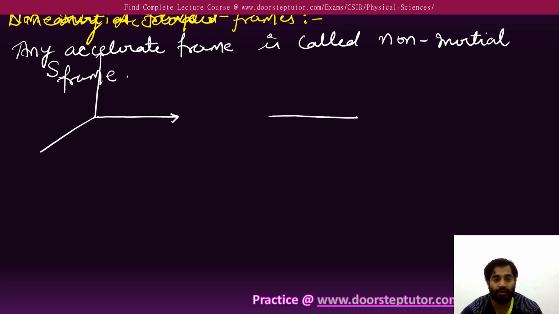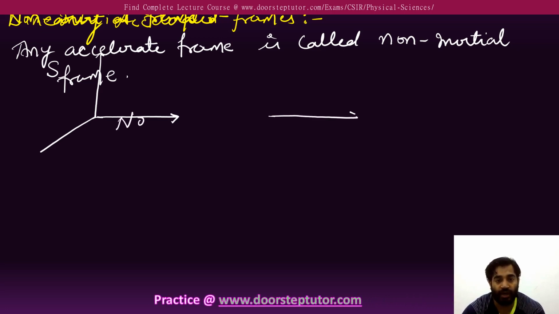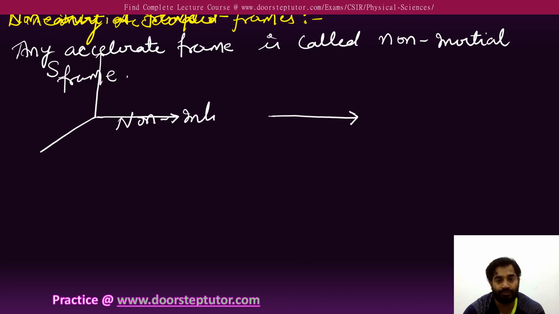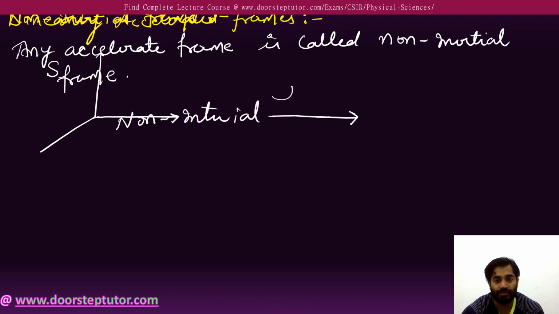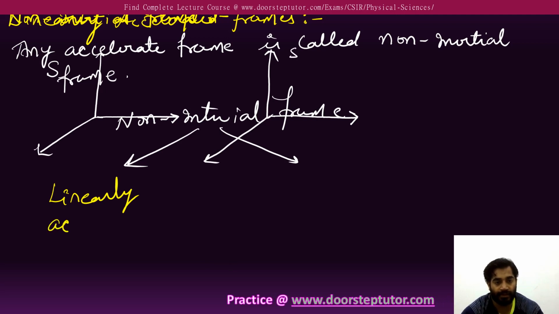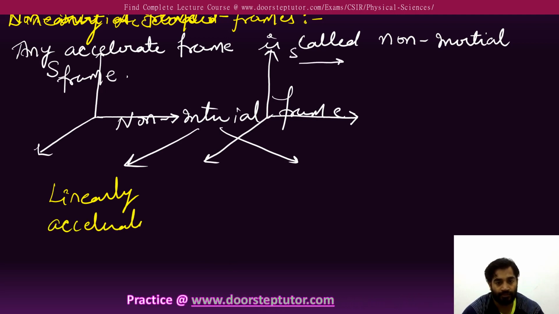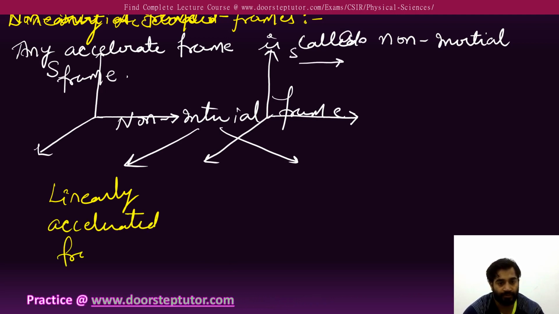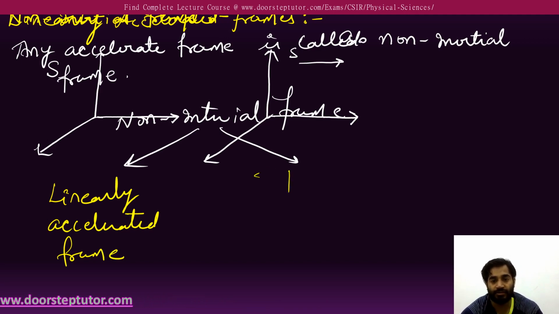Clear? So non-inertial frames are of two types. The first one is linearly accelerated frames, and the second one is rotating frames.